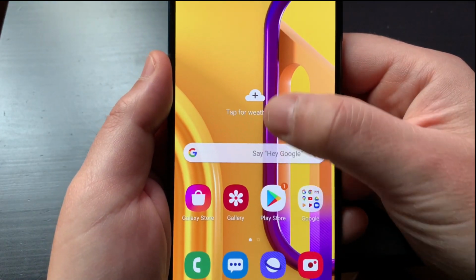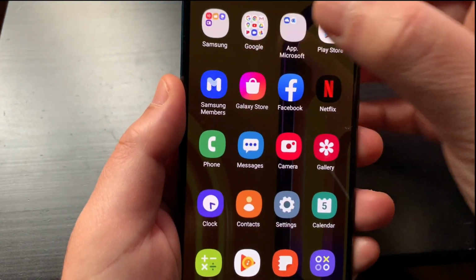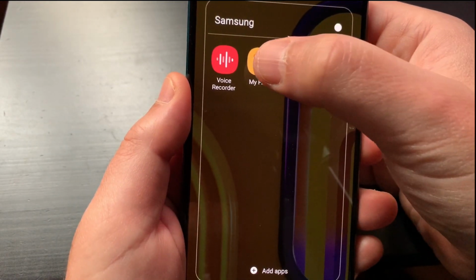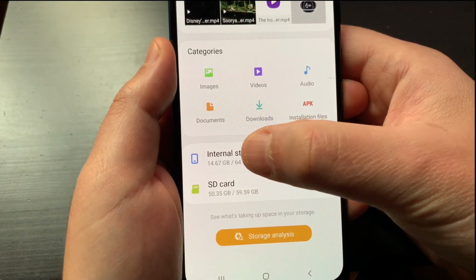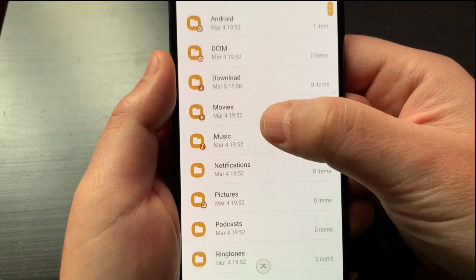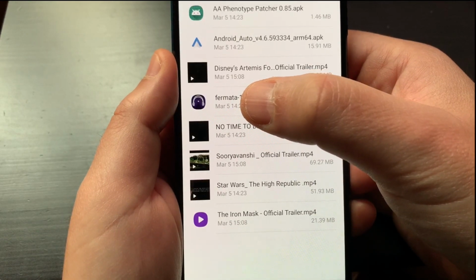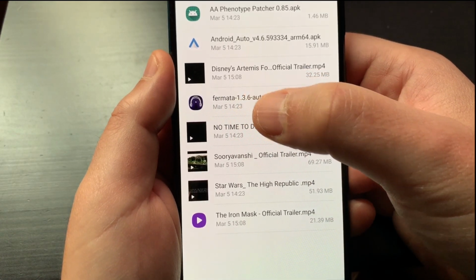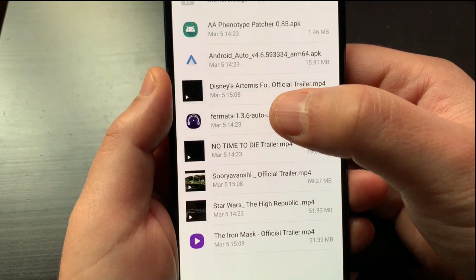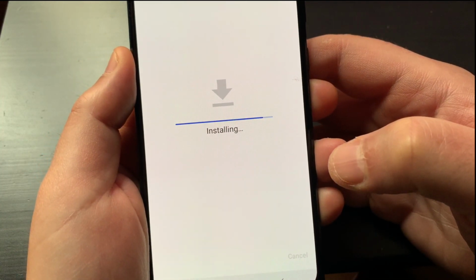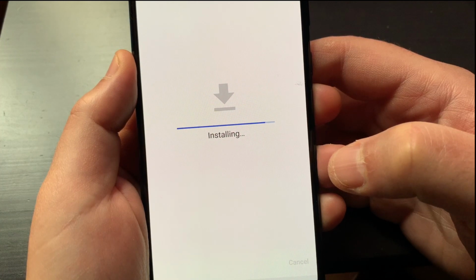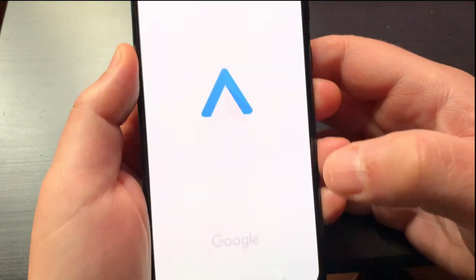Install Android Auto 4.6. Start Android Auto.